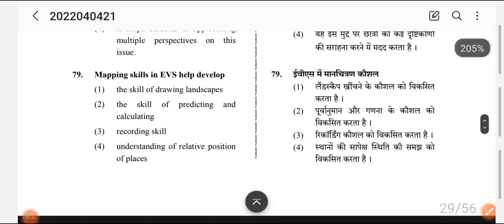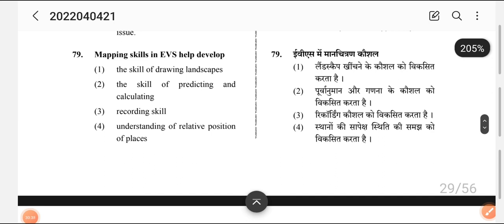Now question number 19. Mapping skill. Mapping skills in EVS help develop. Number 1, the skill of drawing landscape. Number 2, the skill of predicting and calculating. Number 3, recording skills. Number 4, understanding a relative position of a place. Okay. So what is the answer? I am giving you 5 seconds. Choose your answer.